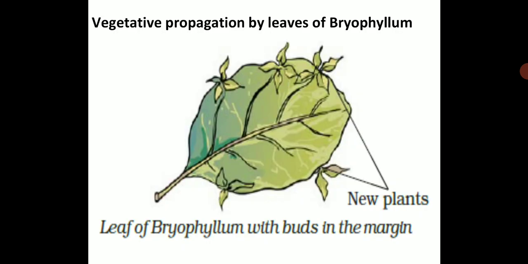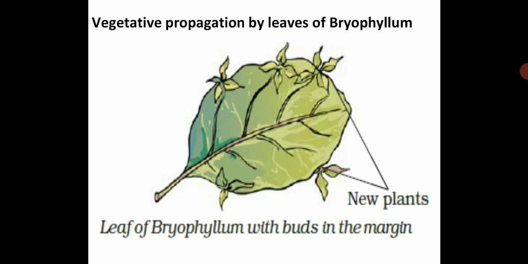Let us see vegetative propagation by leaves of Bryophyllum. You can see over here, it has buds in the margin. So these buds will develop into another plant, into a new plant. So this is how vegetative propagation will happen by leaves, and a very good example is Bryophyllum.